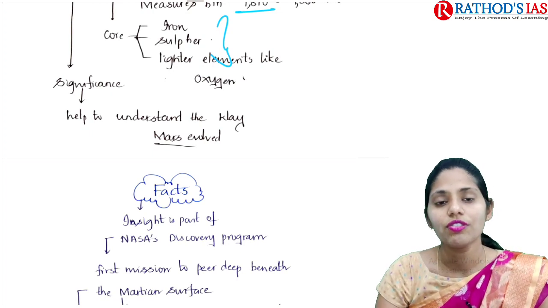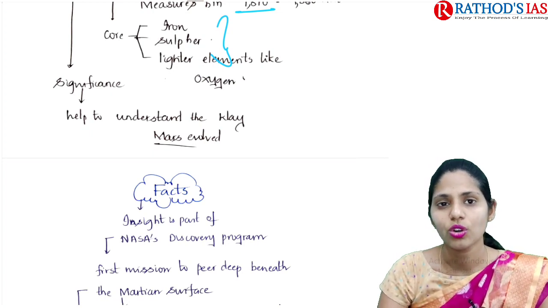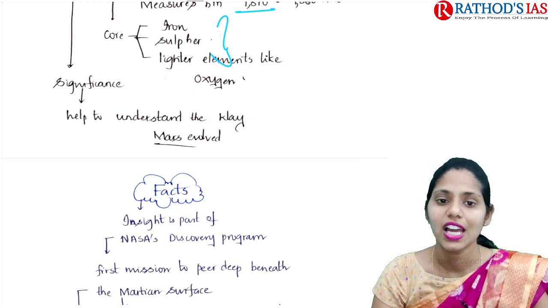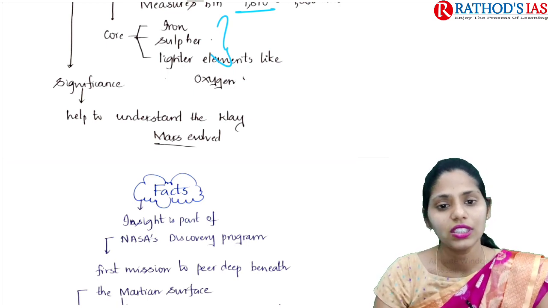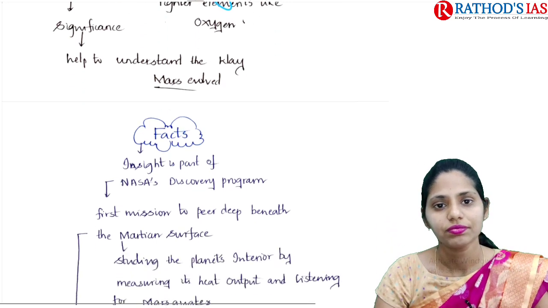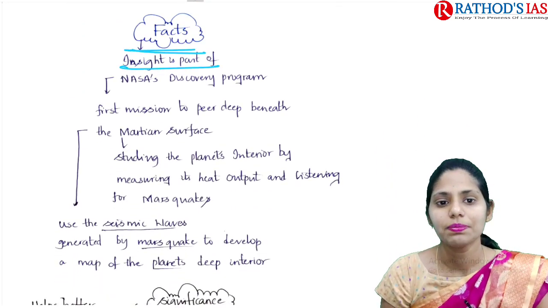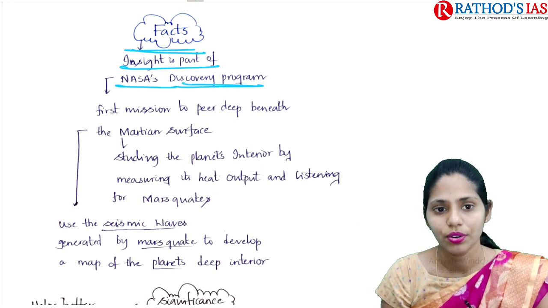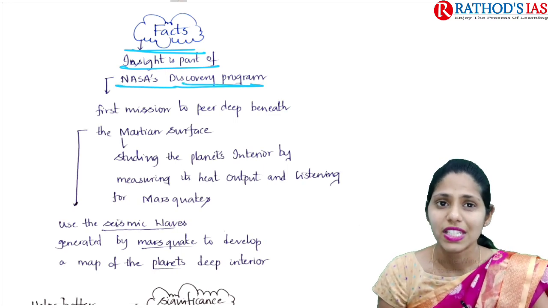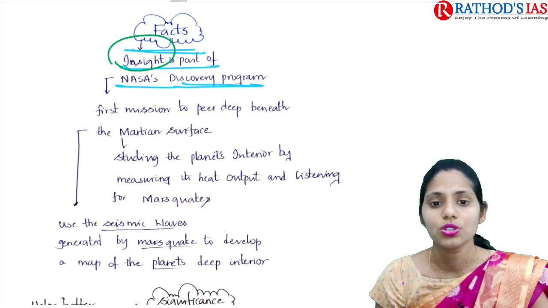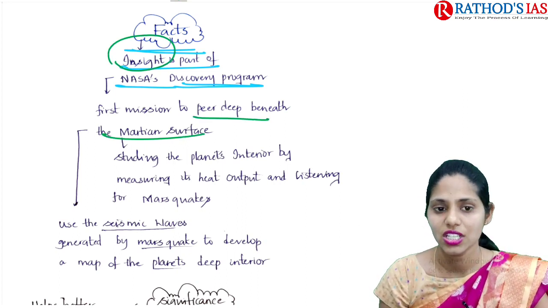Whenever we go for identification of Mars and the components present in Mars, it will be very helpful to understand how Mars evolved. Now let us see some facts. InSight is part of NASA's Discovery program. Specifically, it is the first mission to peer deep beneath the Martian surface.